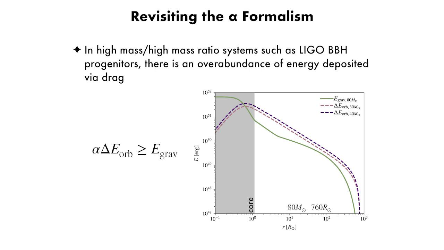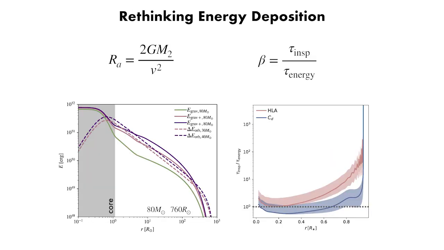But let's also deal with instantaneous energy deposition. Well, that just doesn't happen. It takes time for energy to be transported through the envelope so it can get out of the way. Here I calculated the timescale ratio of in-spiral and energy transport in the envelope. Using the old standard in pink, every envelope is so efficient, it would always eject as long as there's enough energy. But when I apply the drag formalism in blue, there's a region where even with too much energy, the transport isn't efficient enough to end the in-spiral.